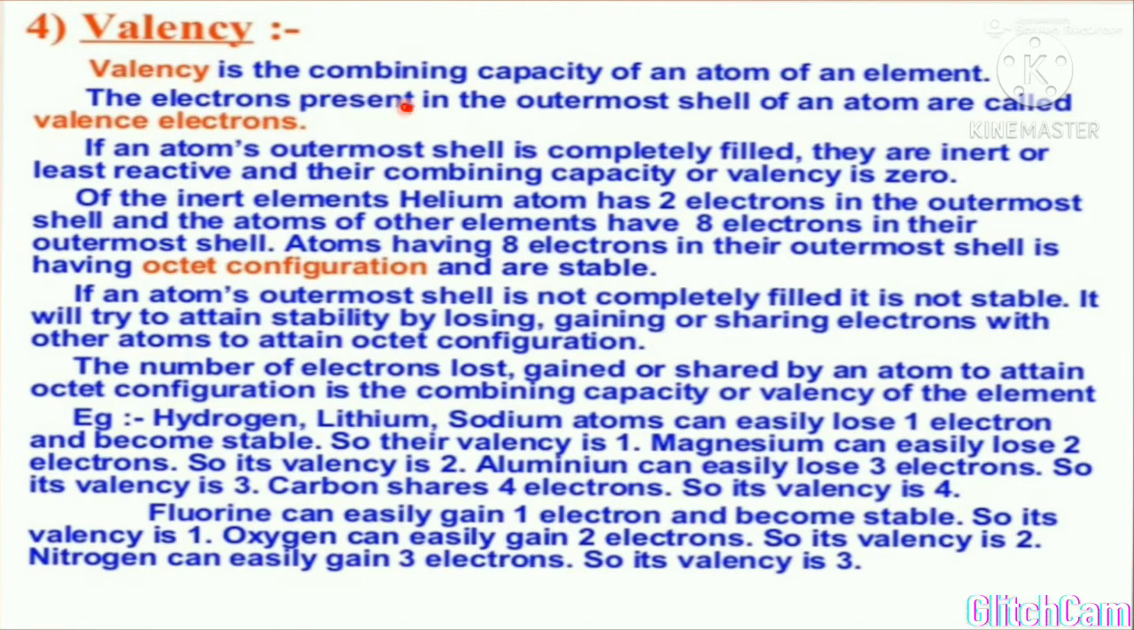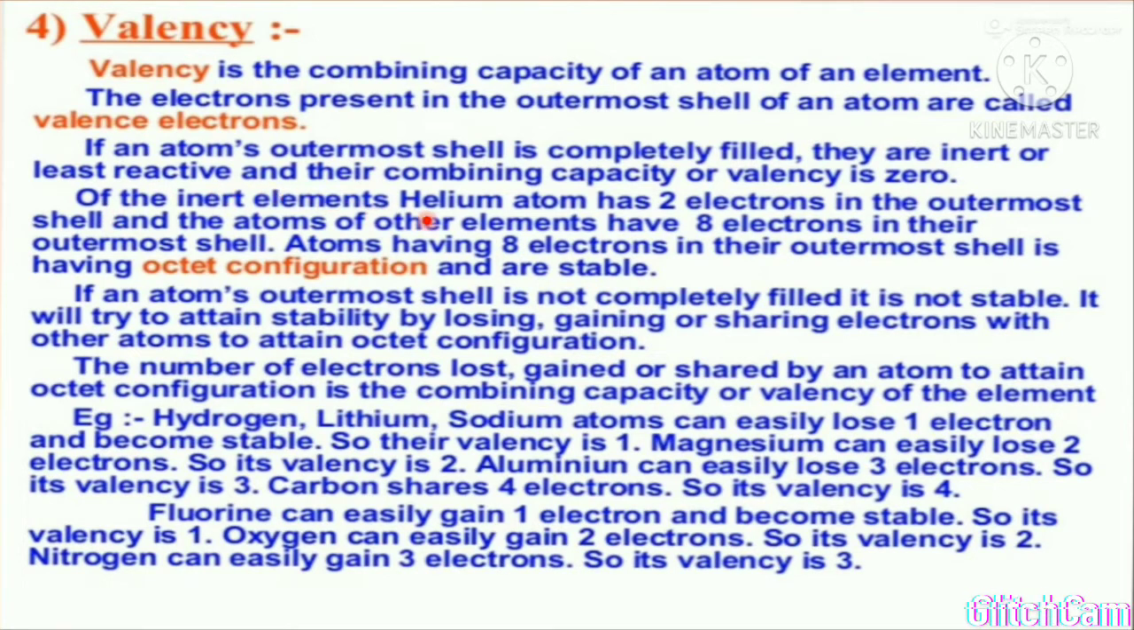The electrons present in the outermost shell of an atom are called valence electrons. If an atom's outermost shell is completely filled, it is inert or least reactive, and its combining capacity or valency is 0. So this page is just a revision of the previous session. I had already discussed the whole thing with you.